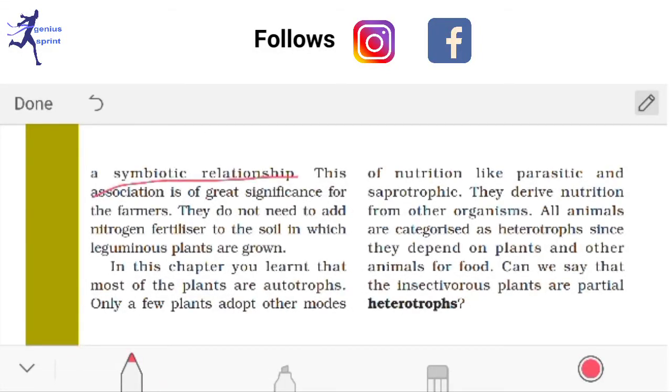Here is a symbiotic relationship. This association is of great significance for the farmer. They do not need to add nitrogen fertilizer. Okay, so another thing is, some of the farmers, you can see, without adding these minerals and fertilizers into the soil, are still growing crops.